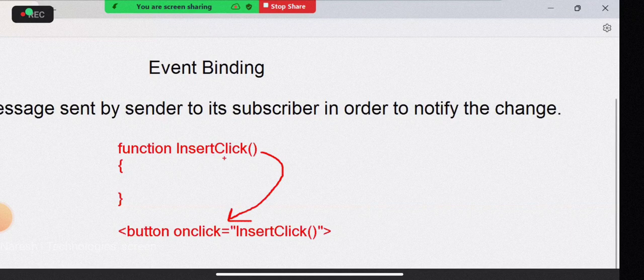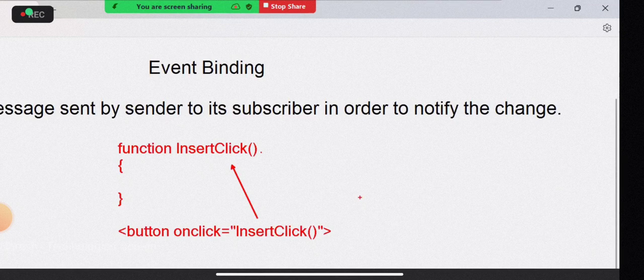So you are not calling a function here. What exactly happens is there is a function insert click, and on button click, it is pointing towards the function. That means we are not calling the function. It is pointing towards the function.